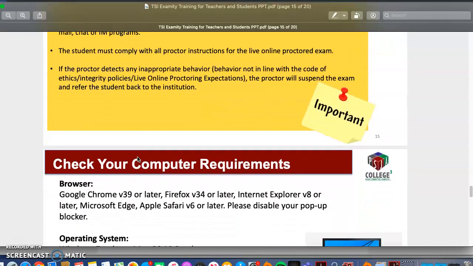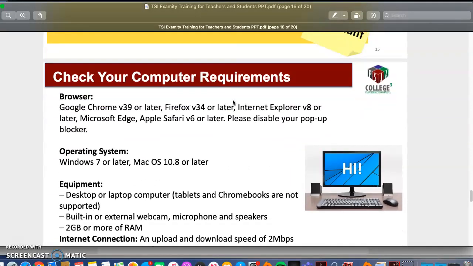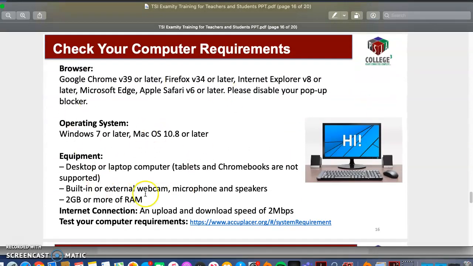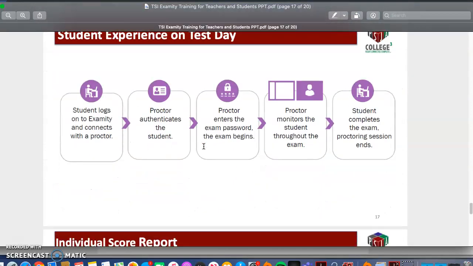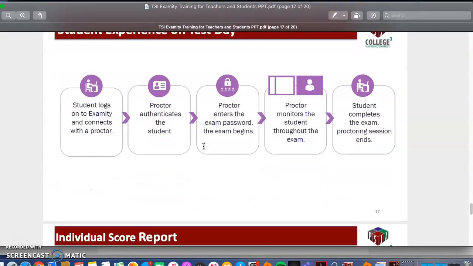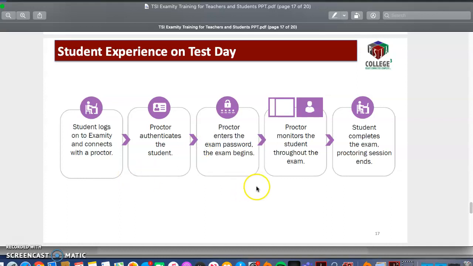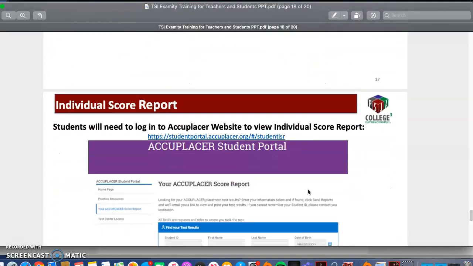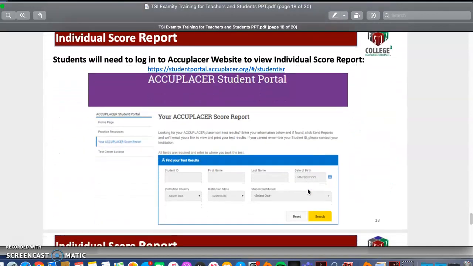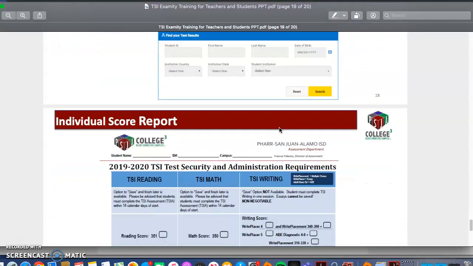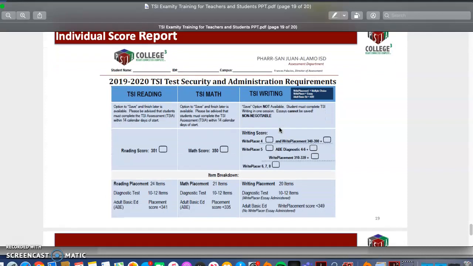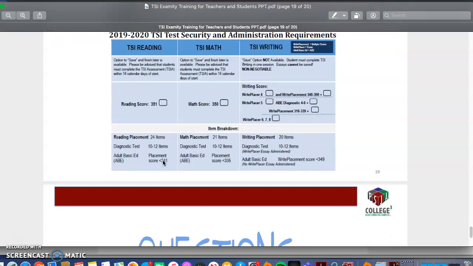Make sure you're behaving properly. The computer requirements, I uploaded this in that survey, but make sure you check it again. You're going to have to go through this when you take the test. And then after, this is how you will get into view your score. I'll put this link up for you all too. For reading, you need to get over a 351. Remember that, 351 or better.